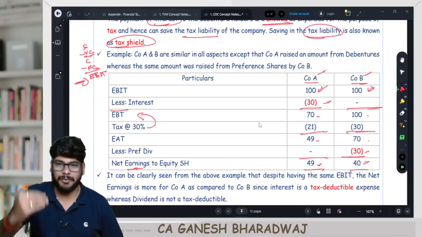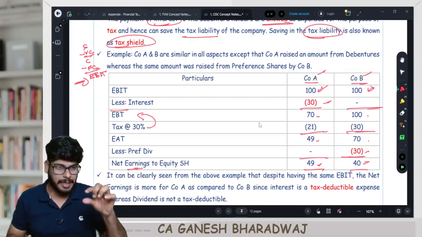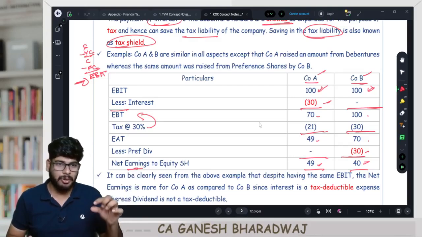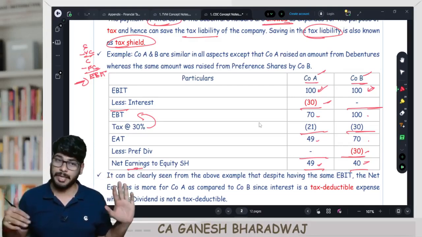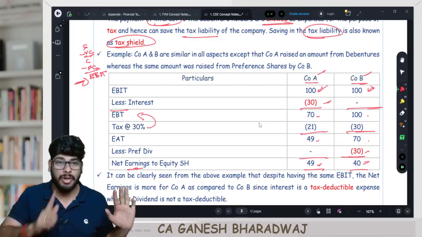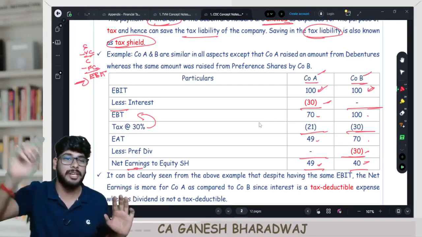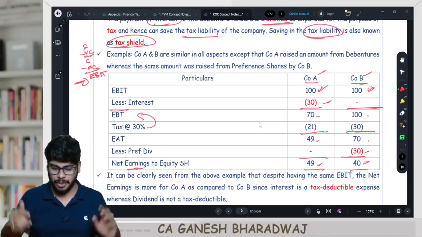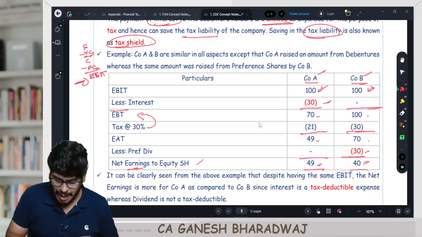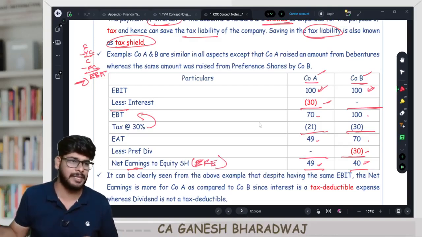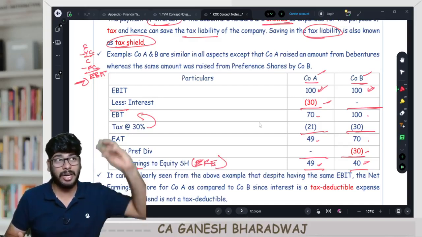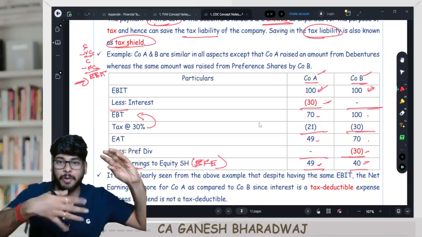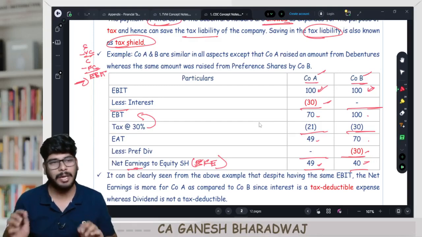So the format of your income statement is EBIT minus interest, you call it EBT, minus tax, you call it EAT. Now is everything available to equity shareholders? No. First, you need to pay the preference dividend. So minus preference dividend. Whatever you have now is available for the equity shareholders. I popularly call this EFE for all our classroom discussion. EFE stands for earnings for equity shareholders. This is your earnings after tax minus your preference dividend. Clear with this?